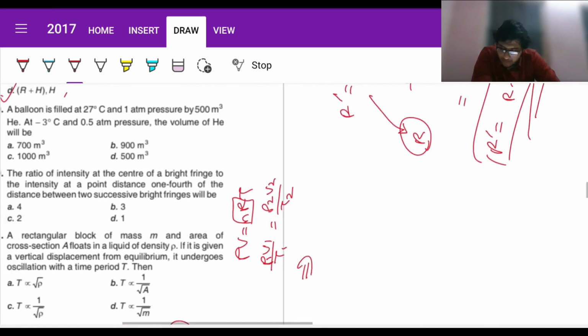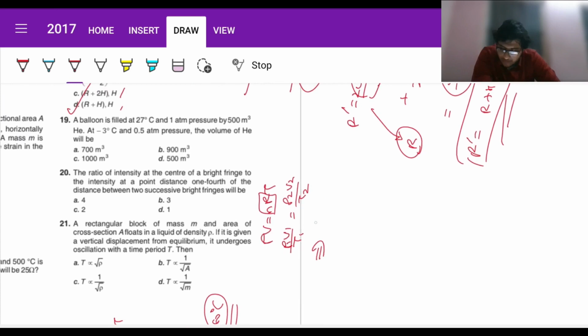Yeah, original P1 is 1 atm, V1 is 500 and temperature is 300. T2 can be written as 270, P2 can be written as half, and V2 is what we seek, right? So this can be written as 540 here, and this can be written as 5 by 3. So this implies that V2 equals 540 into 5 by 3, 180 into 5, which is 900. So 900 cubic meters is an option.